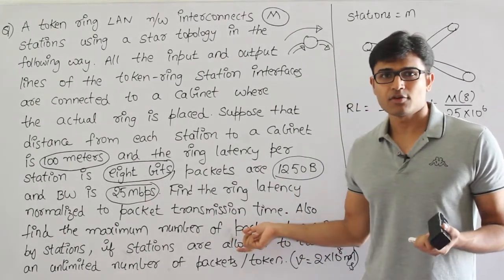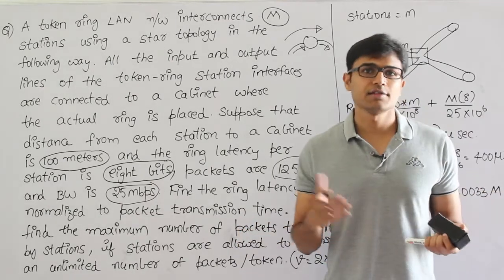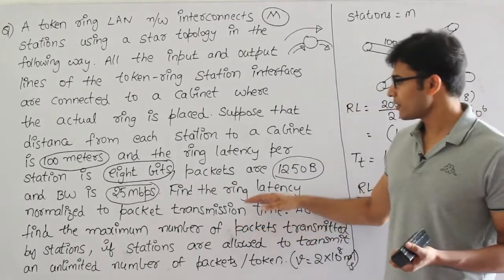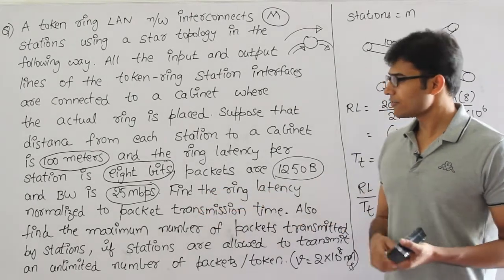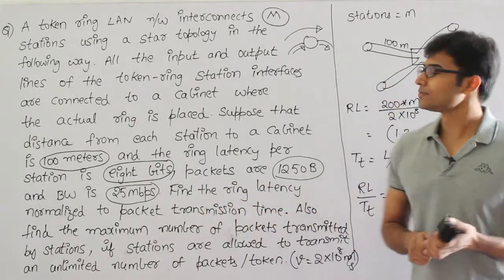In that case the number of packets that a station can send is infinity. So let's compute the other question. They are saying that find the ring latency normalized to the packet transmission time. Let's find it out first.